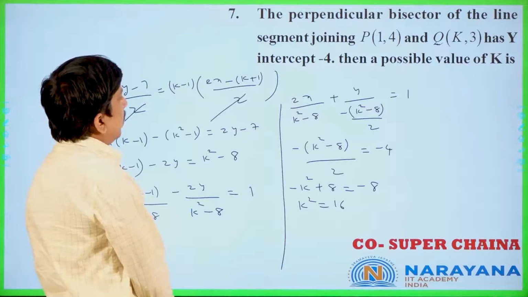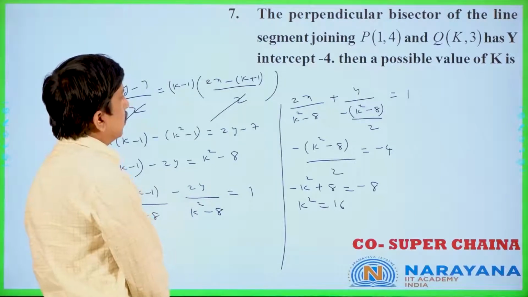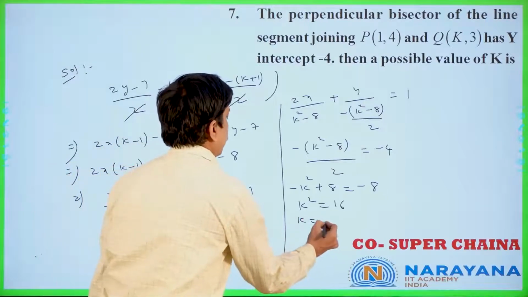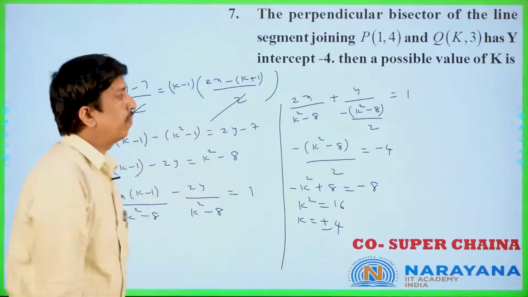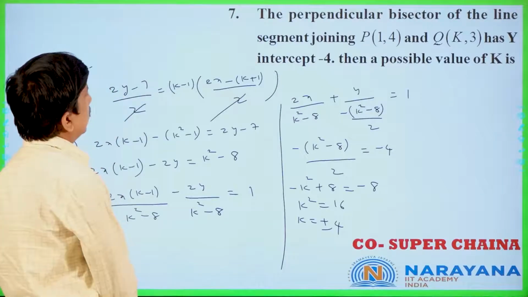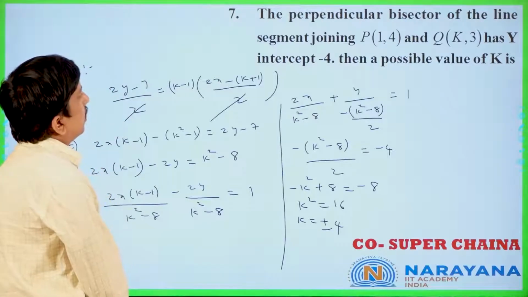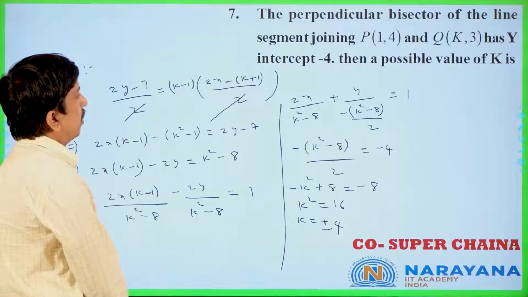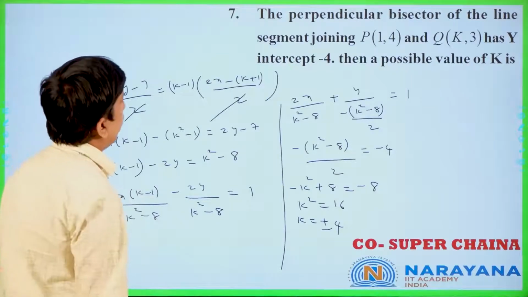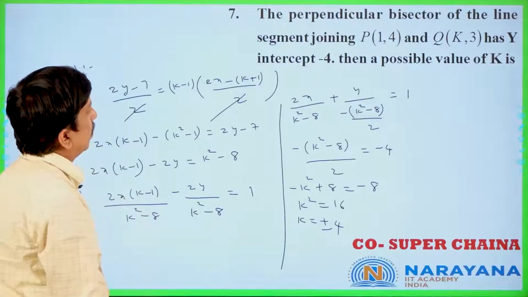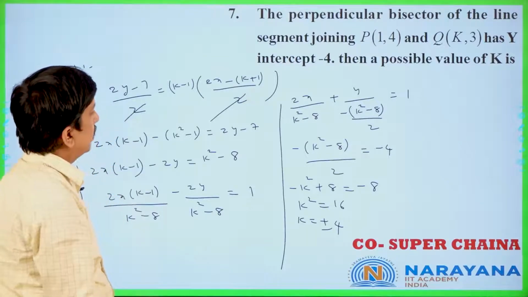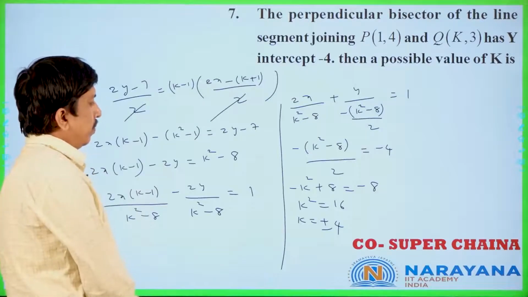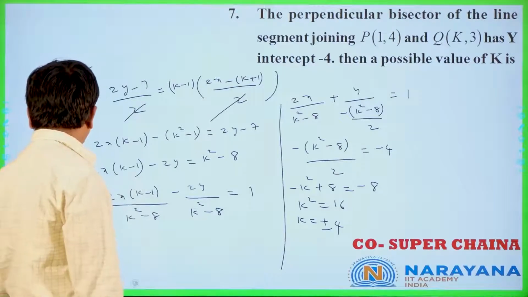Now if the y-intercept is minus 4, then the possible value of k is nothing but plus or minus 4 only. The perpendicular bisector of the line segment joining P of (1, 4) and Q of (k, 3), is it clear or not, has y-intercept minus 4, then a possible value of k is nothing but what you can get once you check this one. Once again we will recall that one.